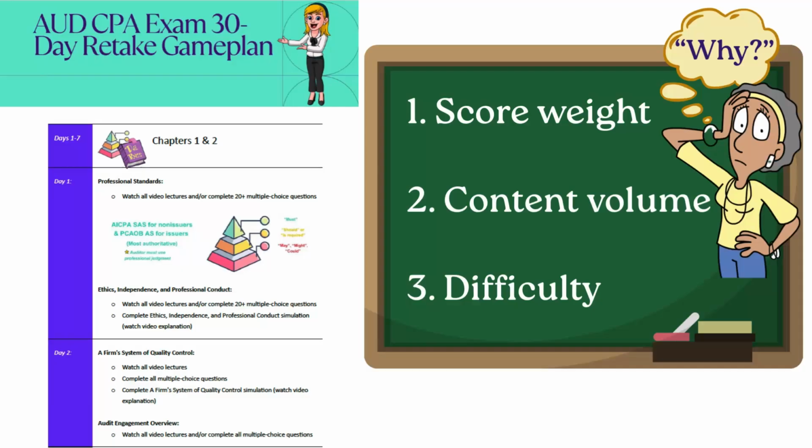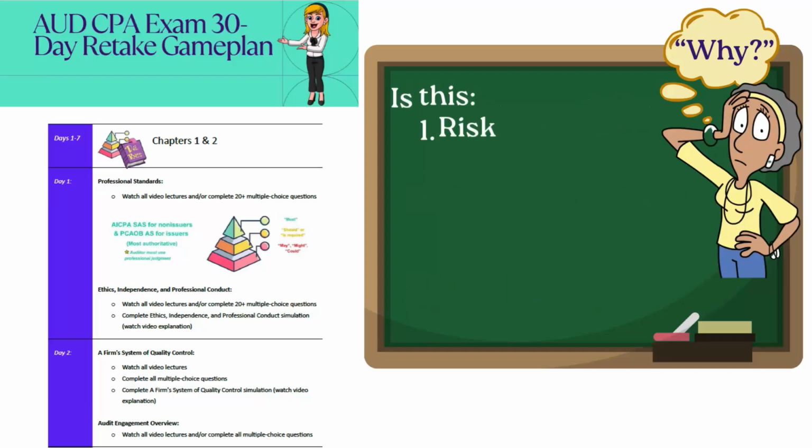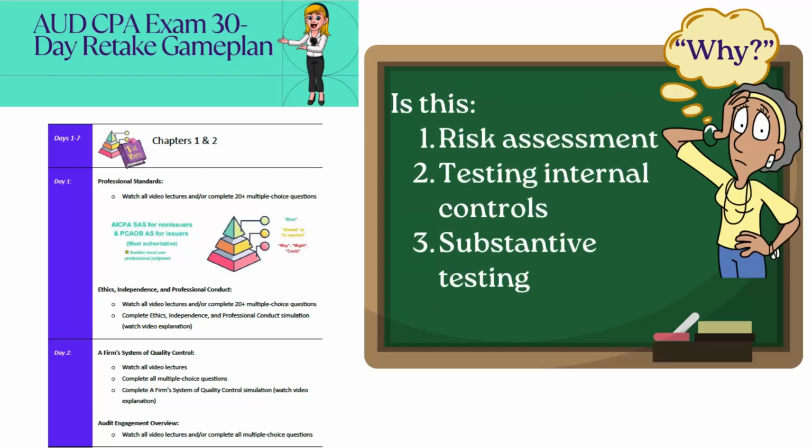We need to know what the auditor's doing, why they're doing it, and when they're doing it. And unless you've been an auditor for 20-plus years, this is a little bit trickier than it sounds. It's easy to be learning this stuff and think, wait a minute, where am I in the flow of the audit engagement? You'll need to remind yourself, is what I'm learning risk assessment versus testing internal controls versus substantive testing and obtaining actual audit evidence? Many procedures sound like they are the same, so it's easy to get confused and lose track of where you are in the audit engagement.